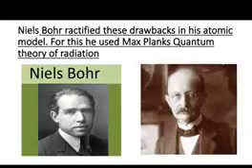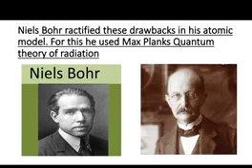Now how was this shortcoming rectified? Niels Bohr, another legendary scientist, rectified these drawbacks of Rutherford's atomic model in his model. I think this happened in 1905. Actually, he used another theory, the quantum theory of radiation proposed by Max Planck in 1905.